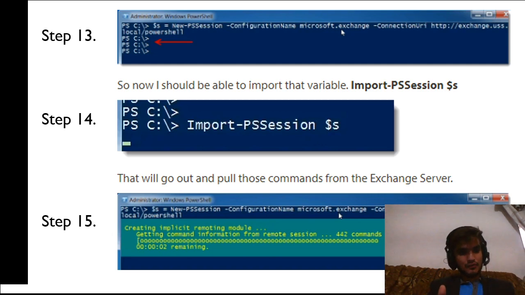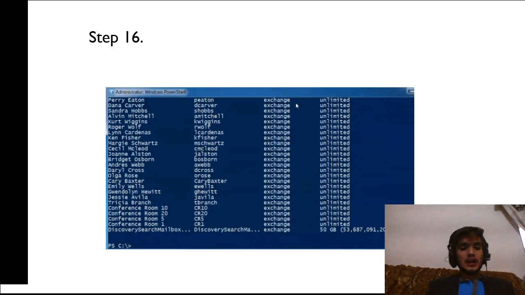In step 14, now I should be able to import that variable, import PS session, and in step 15 that will go out and pull those commands from the Exchange server. Now that it's loaded, I can go ahead and run Get-Mailbox, and this time that should run without any error.